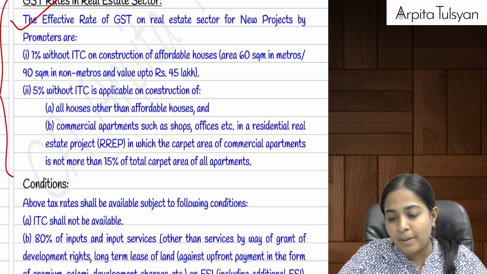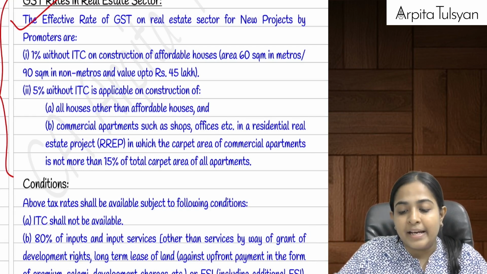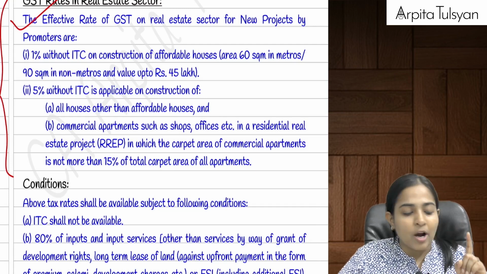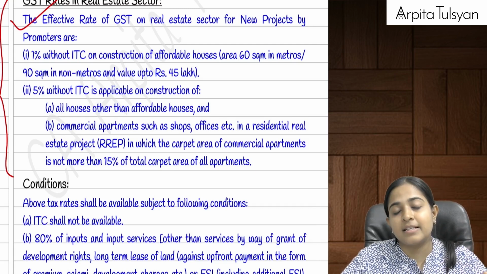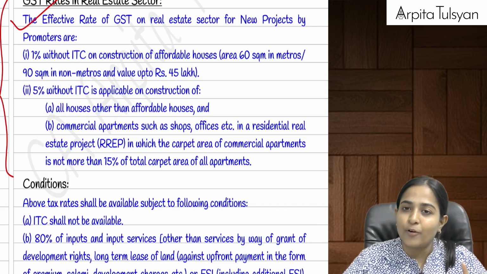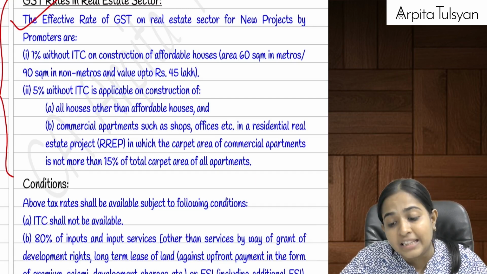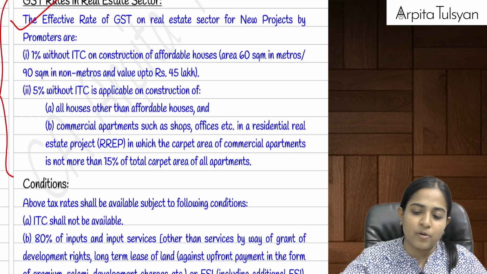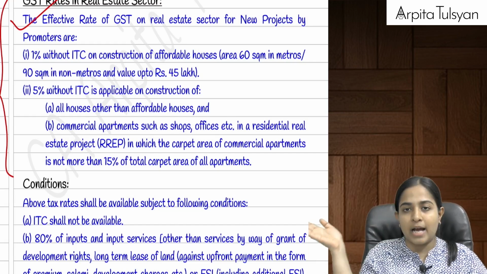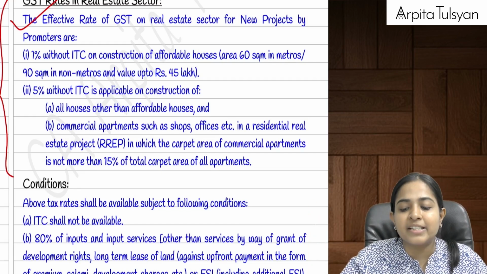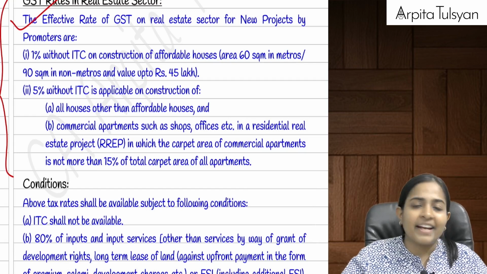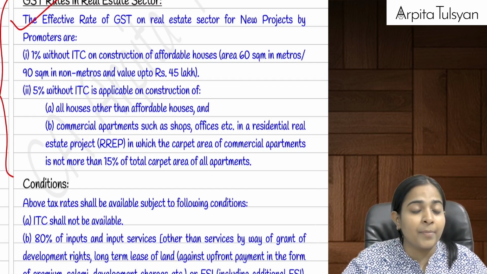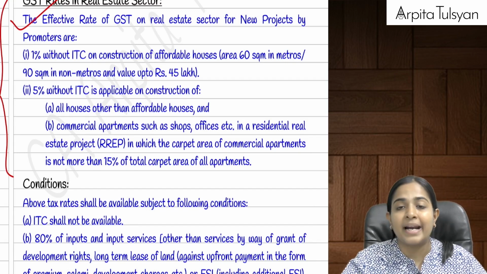On affordable houses, whatever is the sale consideration, on that they can pay GST at the rate of 1%. In case of other houses, that is other than affordable houses, like luxury houses, etc., the outward GST rate will be 5%. Can we say a discounted rate is given to them? On affordable houses, GST is payable at the rate of 1%. Other than affordable houses, GST is payable at the rate of 5%.